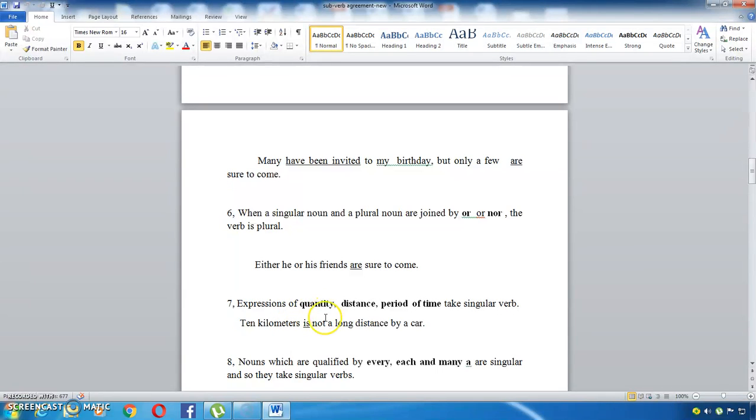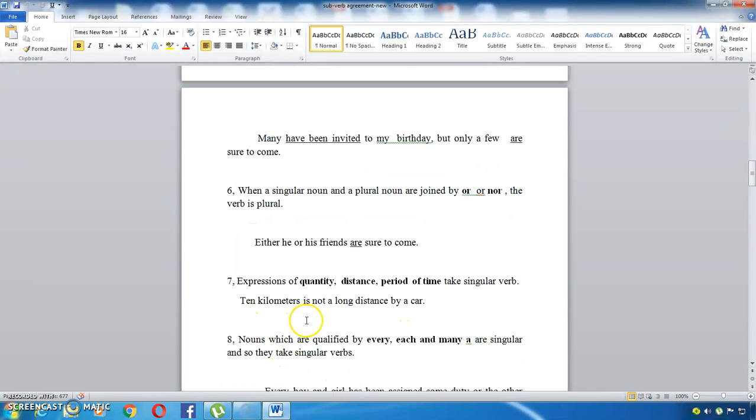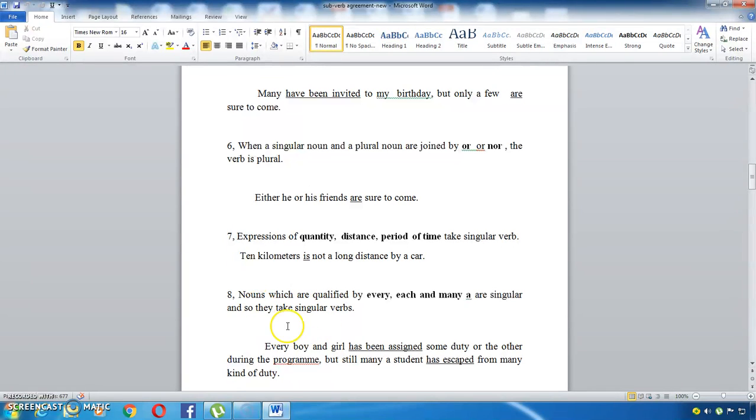Expressions of quantity, right? If we express quantity or distance, a period of time, they take a singular verb. Take for example, 10 rupees is not a matter for me. If you say it like this, with "10 rupees", you may misunderstand that the plural is required, but not like that, right? Because the rule says that if you are mentioning quantity, distance, or a period of time, they take only singular verbs. Say this example: 10 kilometers is not a long distance by car. You're not supposed to write "10 kilometers are", right? "Is" is okay.